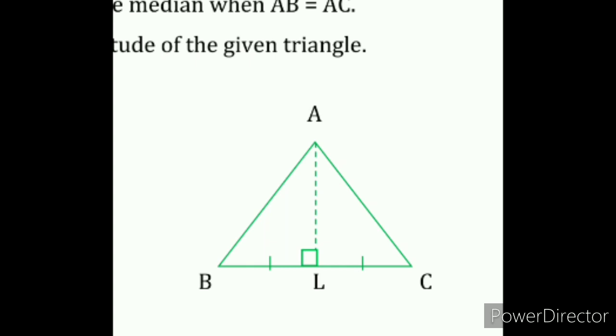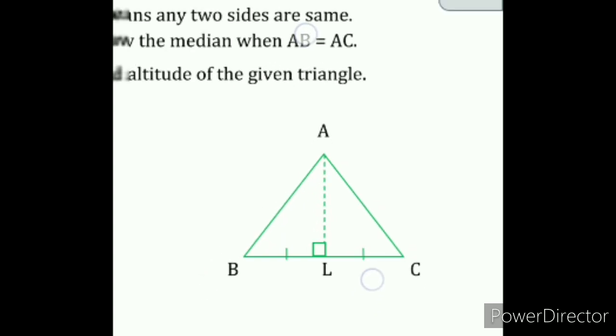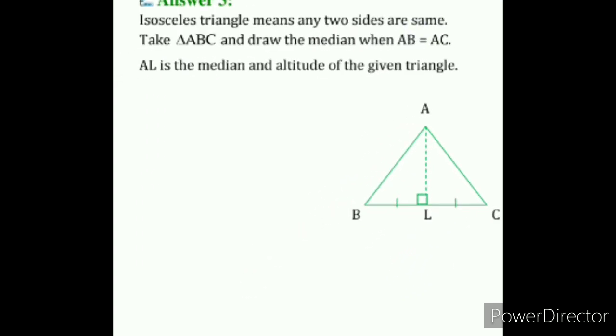Got it? First, we try to draw an altitude, right? We draw a perpendicular line, that is AL. Exactly, it meets the midpoint of BC. Therefore, AL is the median. It divides the isosceles triangle into two equal parts. So, in an isosceles triangle, median and altitude both are the same. Copy down this solution.